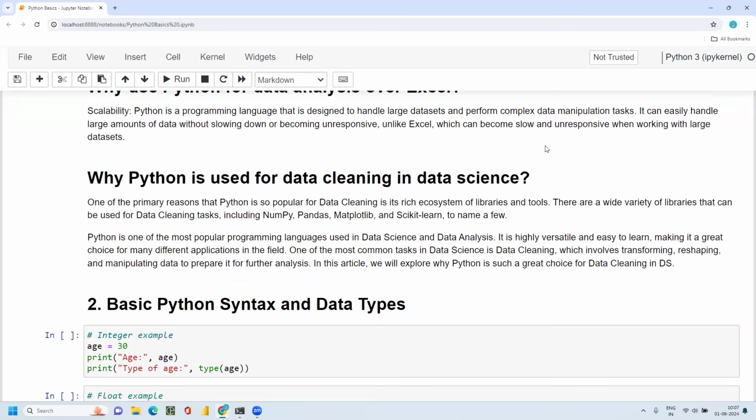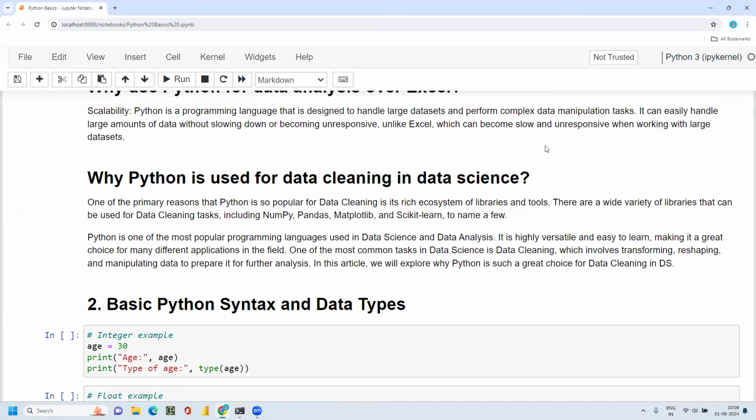Why is Python used for data cleaning in data science? One of the primary reasons Python is so popular for data cleaning is its rich ecosystem of libraries and tools. Python has n number of libraries. For example, if I want to read the data, I have a separate library. If I want to do some analysis or mathematical computations, or visualization, or if I want to predict something from the data set, I have a different library called scikit-learn.